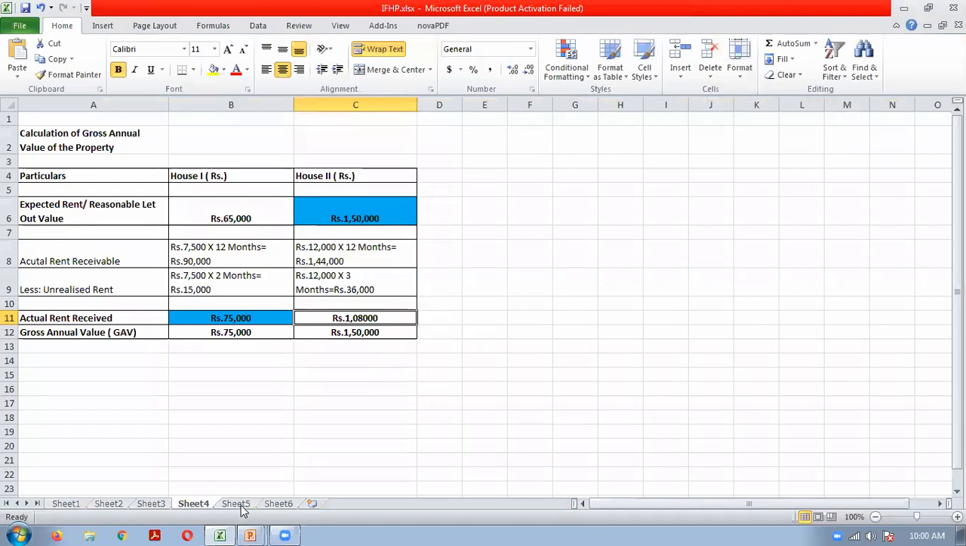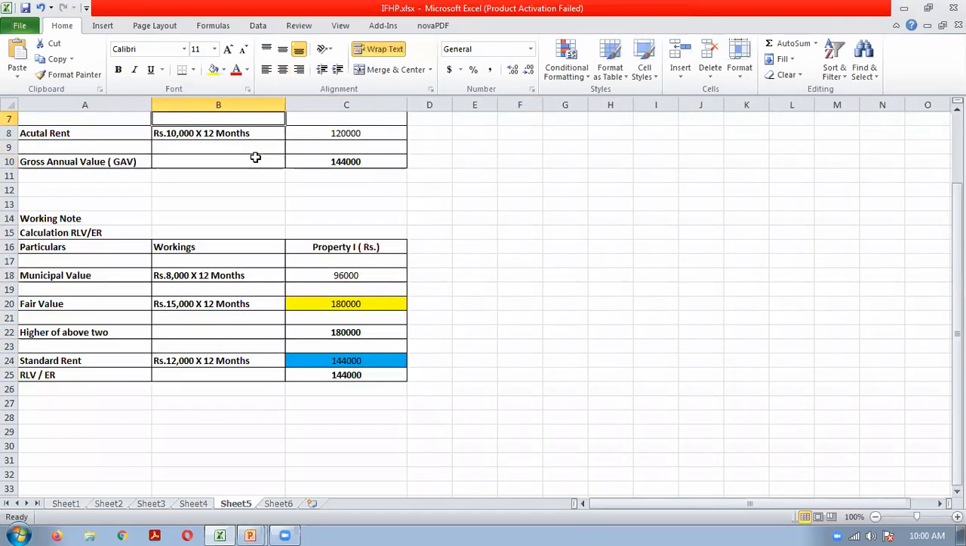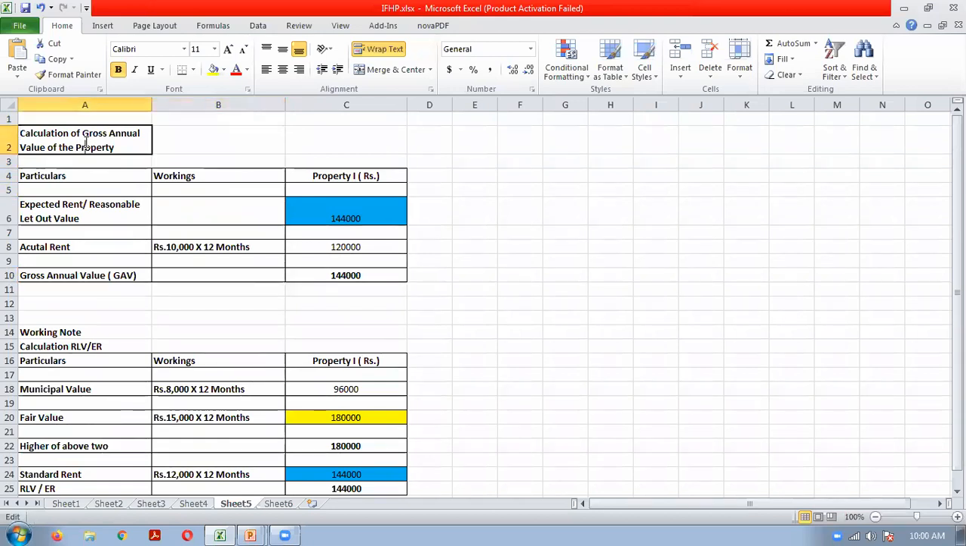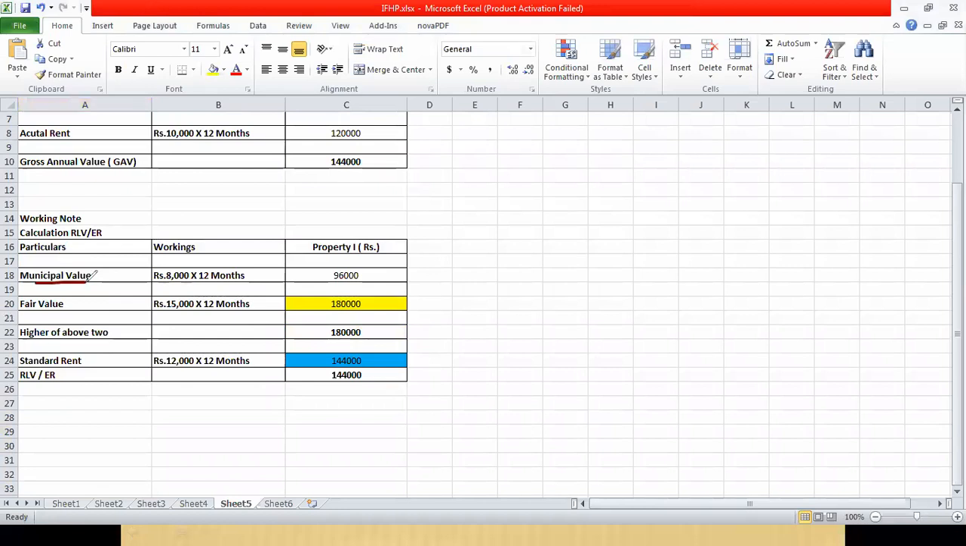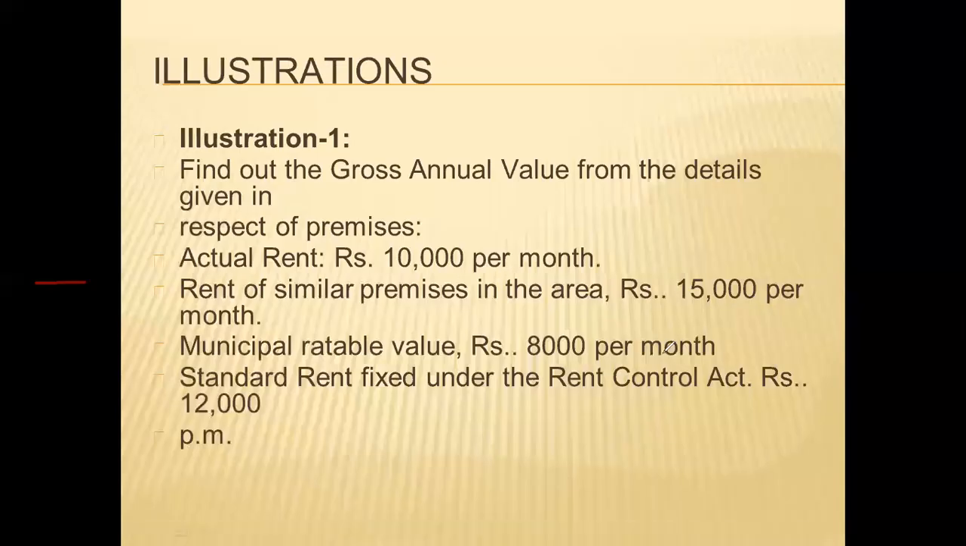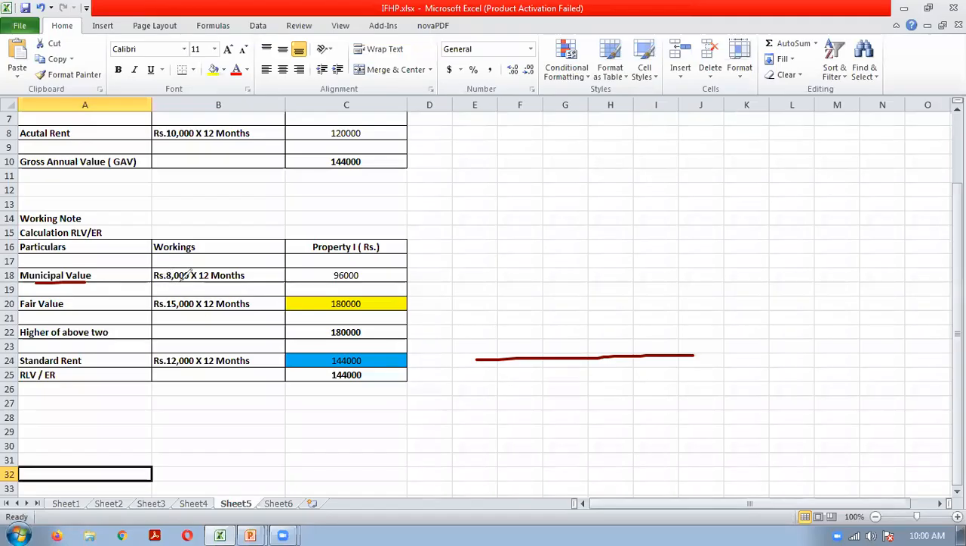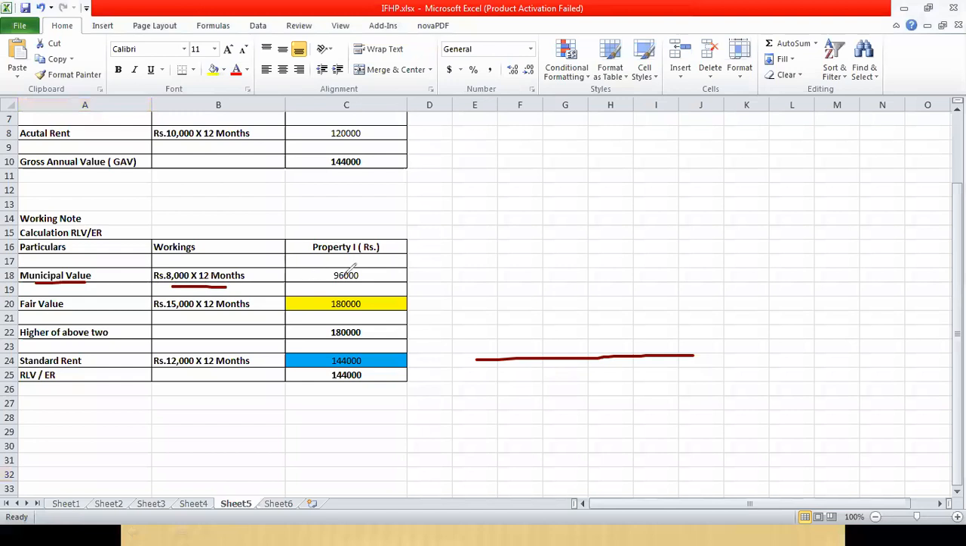See how to solve this. Simple illustration. How we have to calculate the gross annual value of property. For calculating gross annual value, what things do we require? We will require the RLV and actual rent. So first we will calculate the RLV. How will we calculate the RLV? See, municipal value. Municipal value is how much? 8,000 per month. So 8,000 into 12. Municipal value 8,000 into 12 will be 96,000.